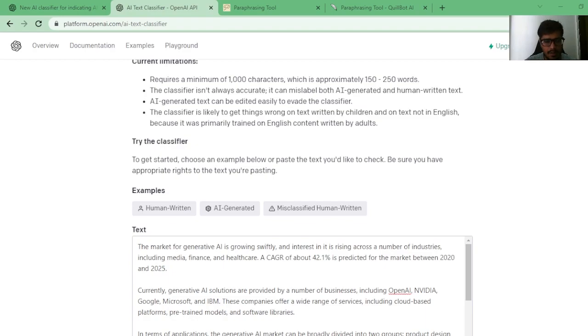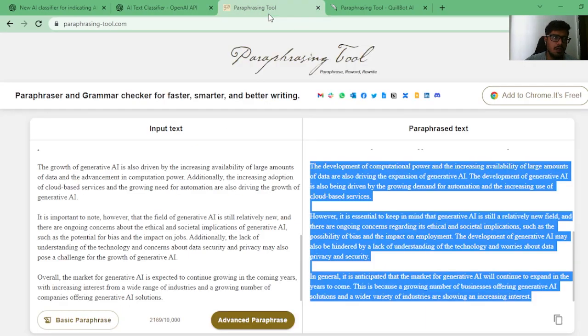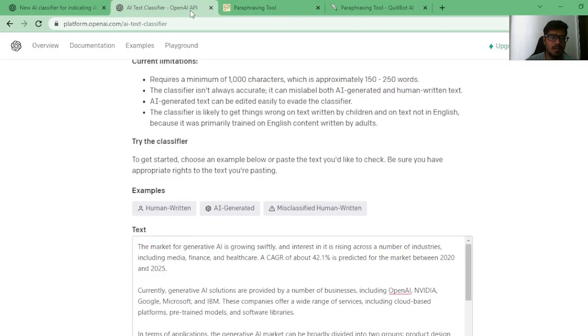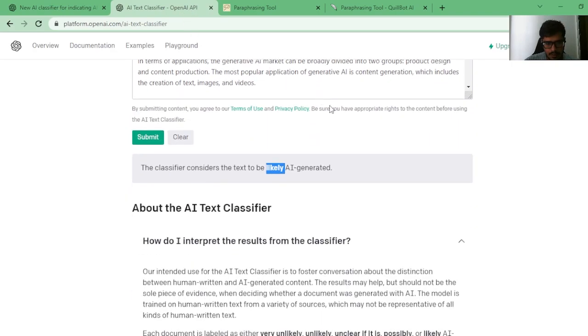I think we will probably need to dig further and see what is the best way to add an element where some content is generated by AI and some content is written by a human, in order to improve the accuracy of the output. I think this is the kind of walkthrough I wanted to give with respect to the ChatGPT AI text classifier.